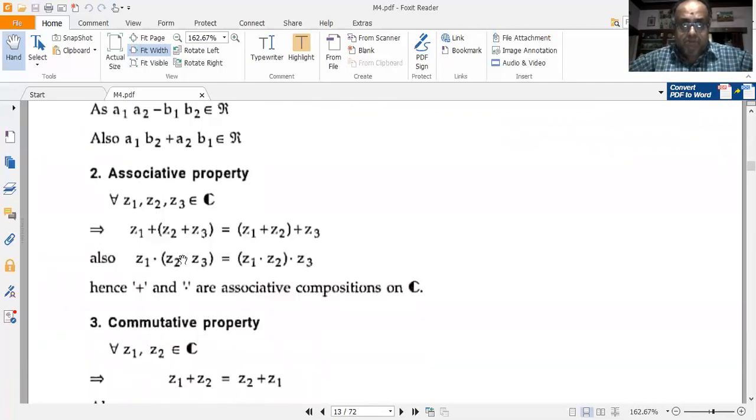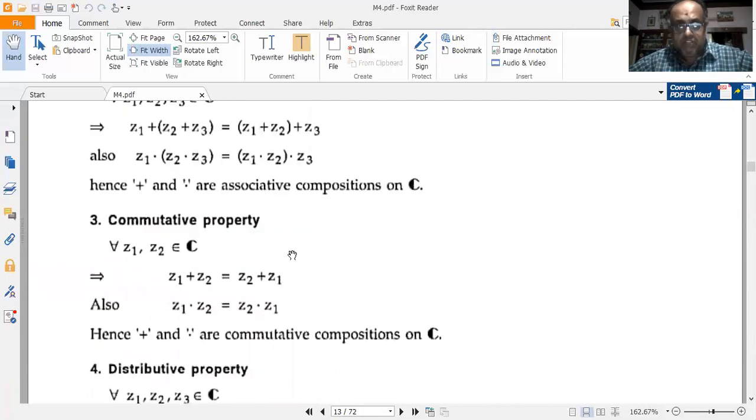Now the associative property: for z1, z2, z3 all belonging to C, I have z1 plus (z2 plus z3) is equal to (z1 plus z2) plus z3. And next, z1 into (z2 z3) is equal to (z1 z2) with z3. So here addition and multiplication are associative compositions on C. So the associative property is easily satisfied.